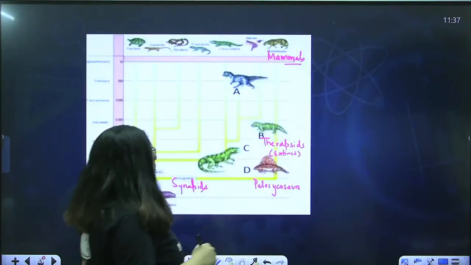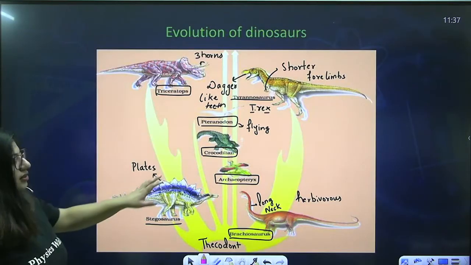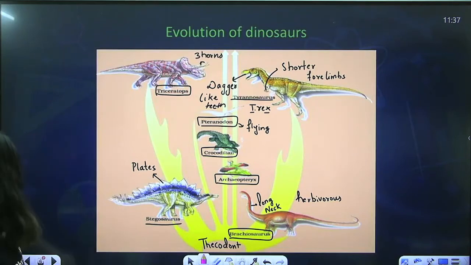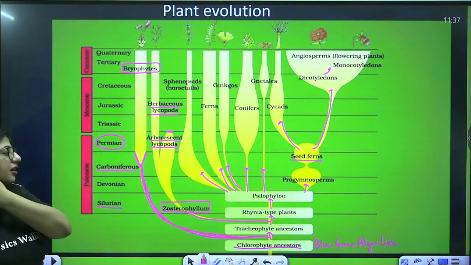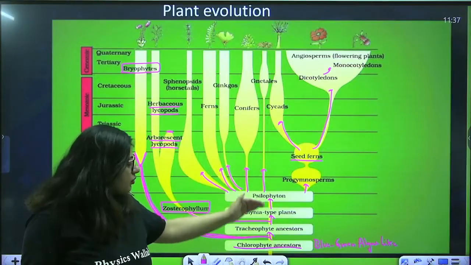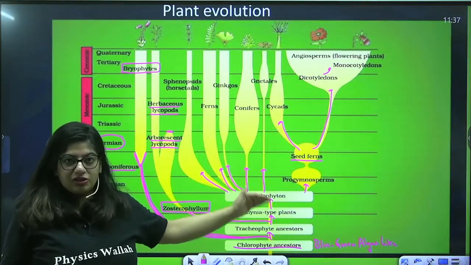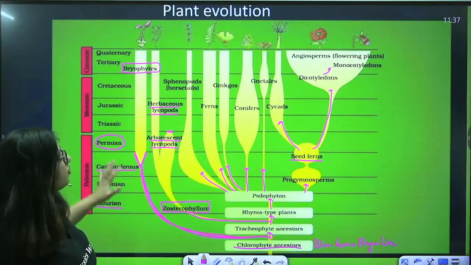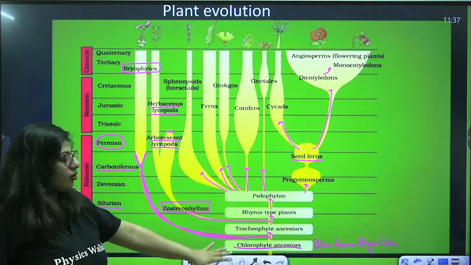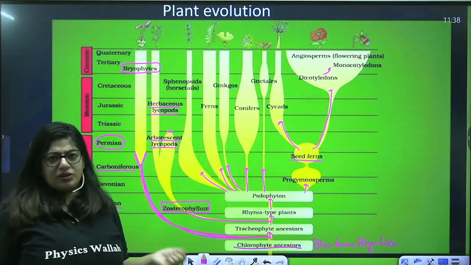Now, another question: which ancestor gave rise to dinosaur, birds and crocodile? Thecodont. Fine. Similar types of questions can be asked here. You have to tell the ancestry in sequence form. So, which one comes first from the original ones, right? And then later on they can ask you that Rhynia gave rise to what, or chlorophyte gave rise to what. So, such kinds of questions can be asked.